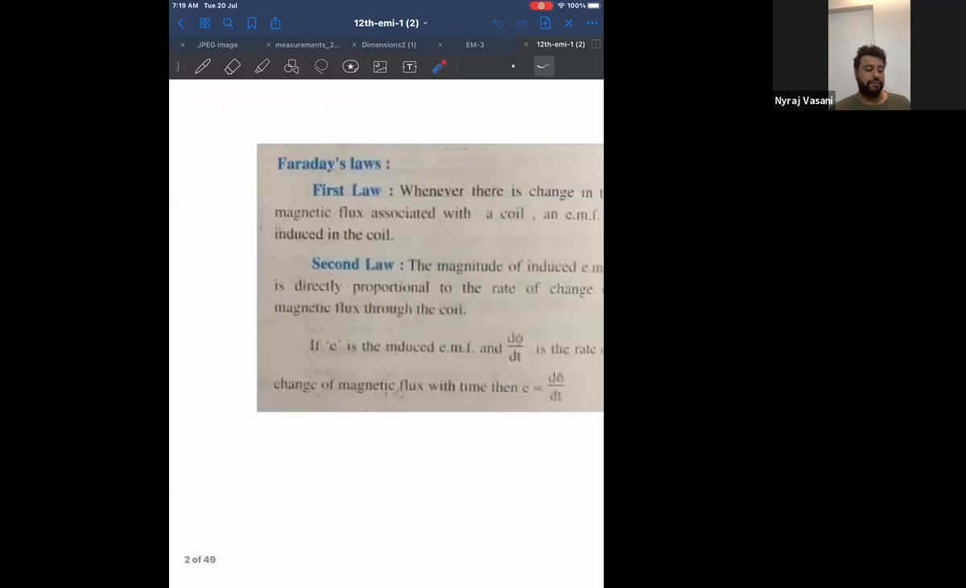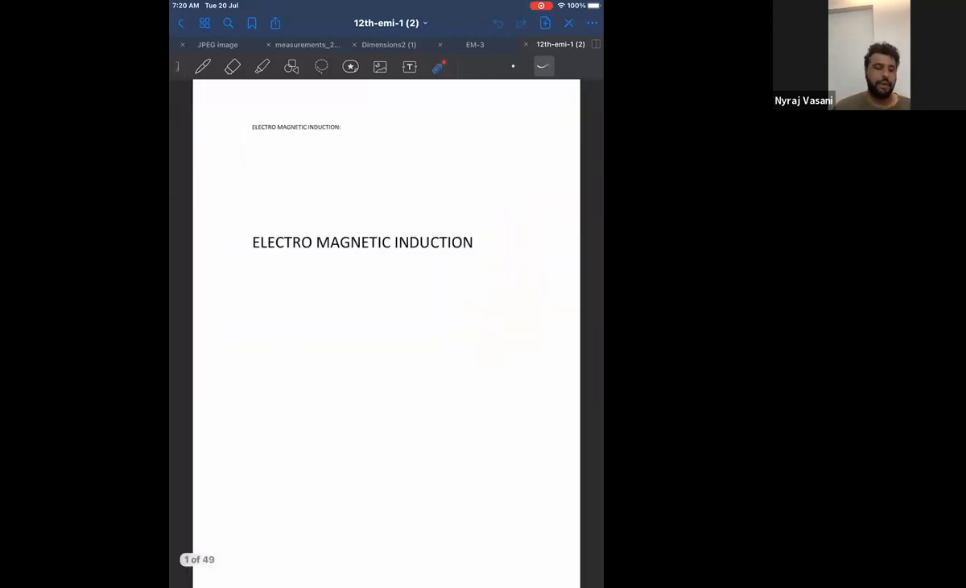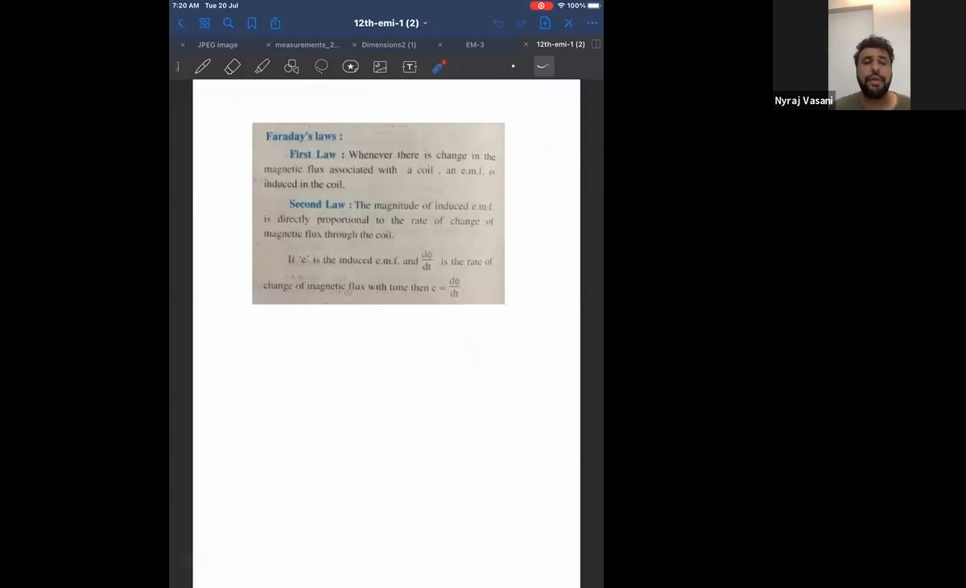Now, let me show you what Faraday's first law is. Check the screen, everyone. Whenever there is a change in the magnetic flux associated with the coil, an EMF is induced in the coil. This is called Faraday's first law. Therefore, you have actually done two questions. If the question is what is the definition of EMI, or what is Faraday's first law, both answers are the same. You've written the main heading, EMI. Below that, write down Faraday's laws. There are two laws. The first law of Faraday itself is the definition of EMI.